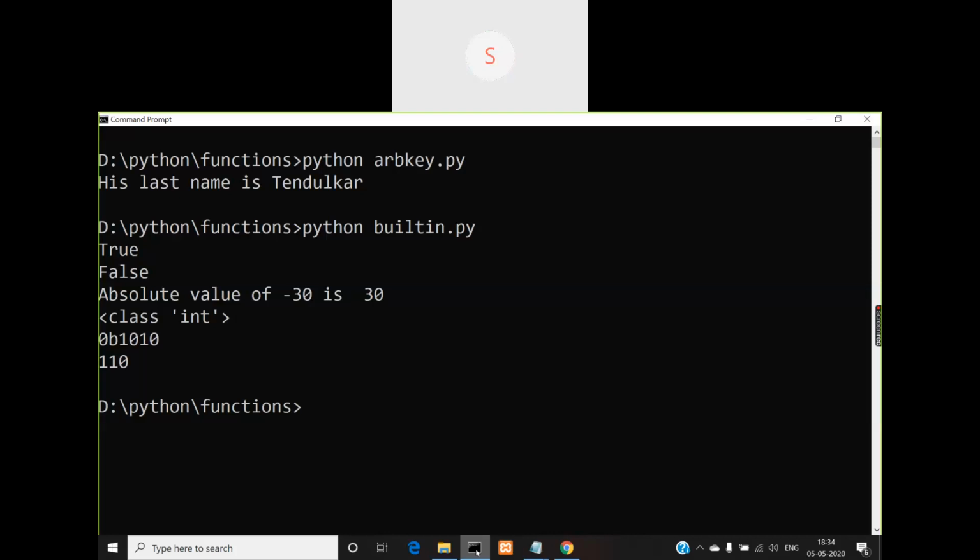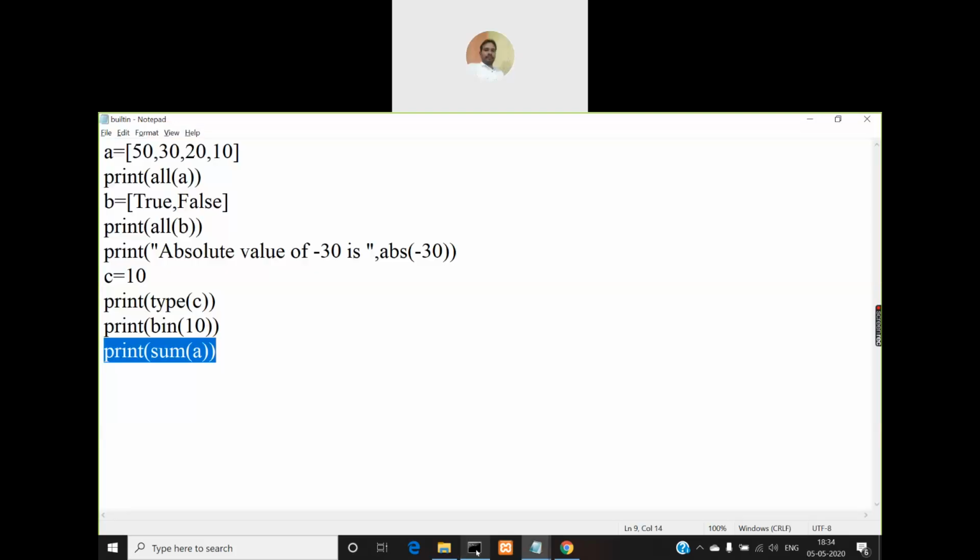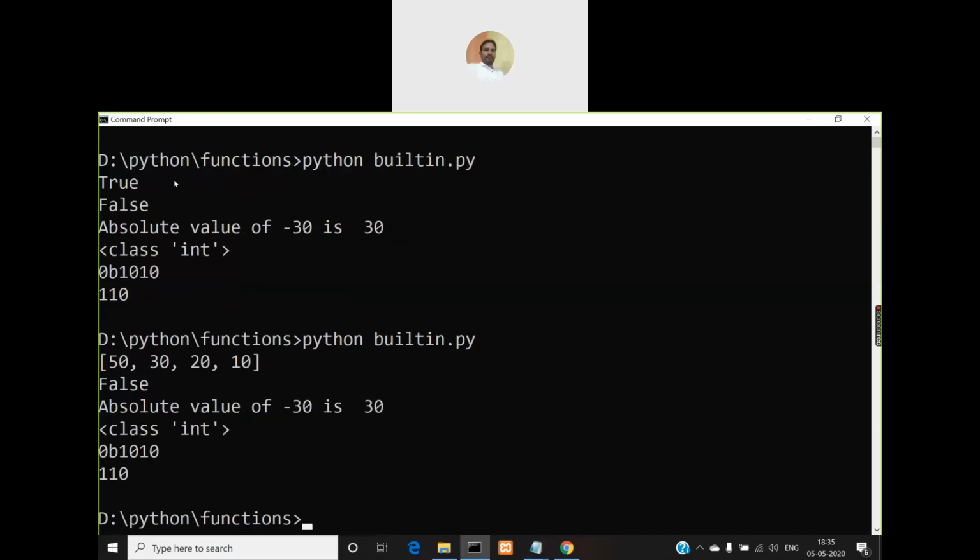But why is all of A not printed? Yeah, that is the doubt, sir. So A is a list, right? When I print all of A, it is not printing, right? So now I'll remove this all. It is printing, right?